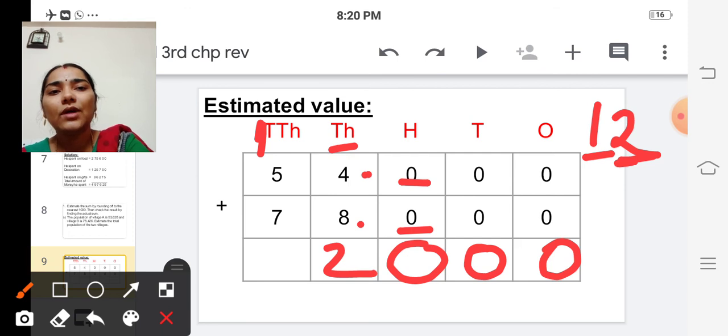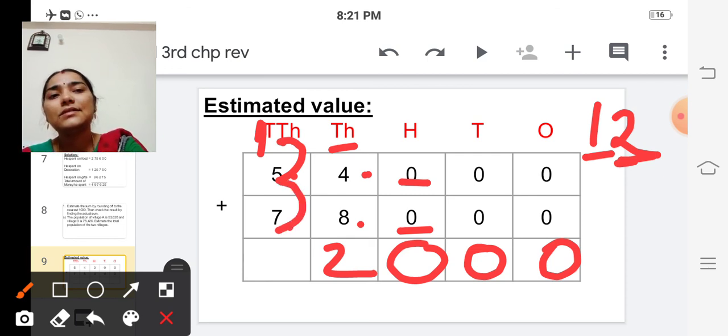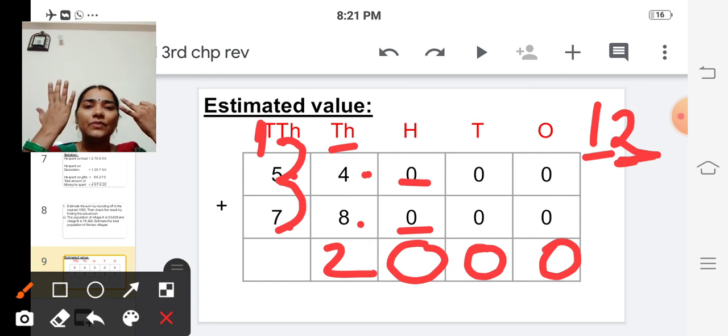Here we add these three numbers, 1, 5, 7. First let's add 5 and 1. 5 plus 1 is 6, and next 6 plus 7. So 6 in the mind, 7 in the fingers. After 6: 7, 8, 9, 10, 11, 12, 13.